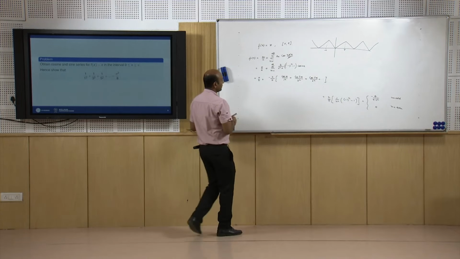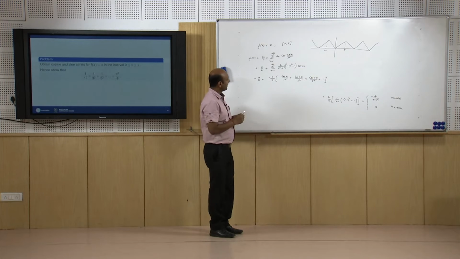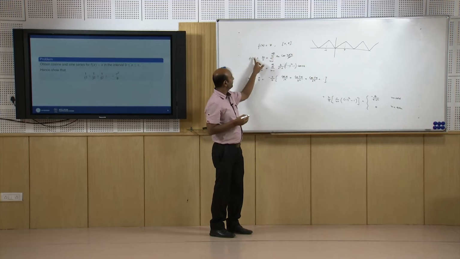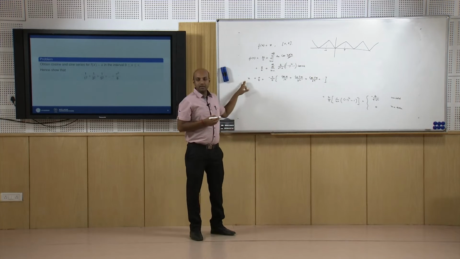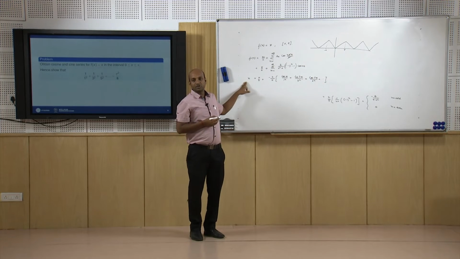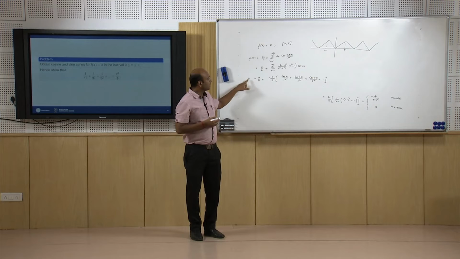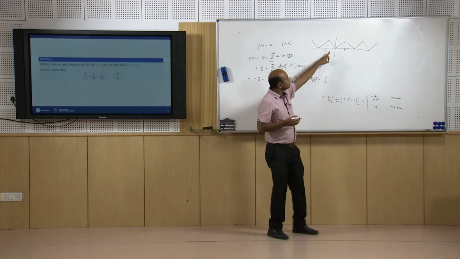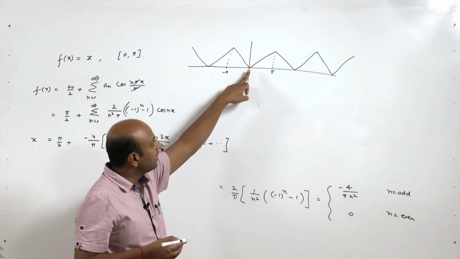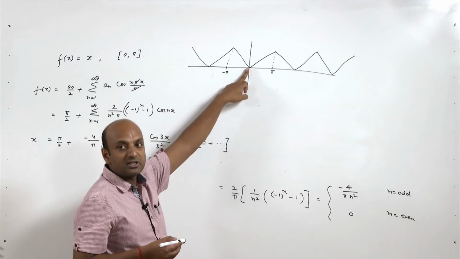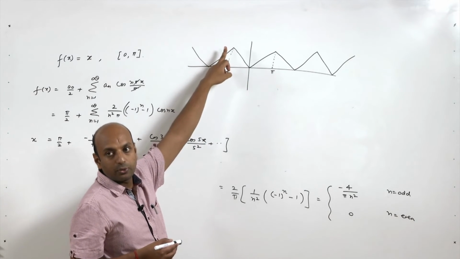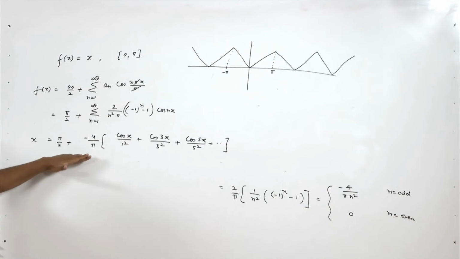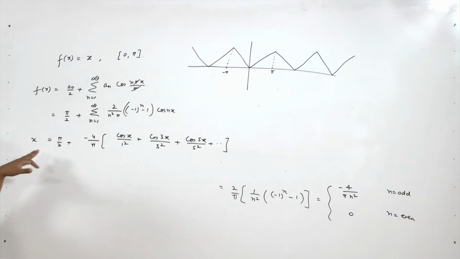So, this will be the expansion of f(x) equal to x. This is an even extension of the function x. So, x is defined in only 0 to pi. We extend this function, assuming the function as an even function, and that will contain only cosine terms. These are the cosine series expansion of function f(x) equal to x.